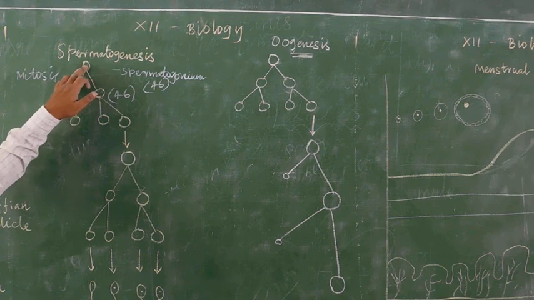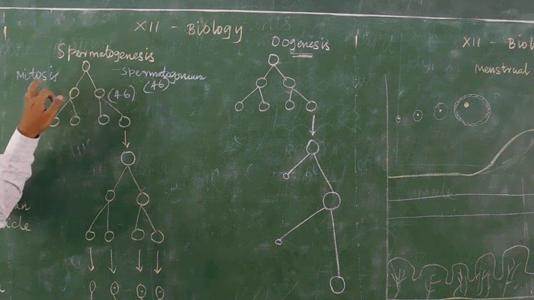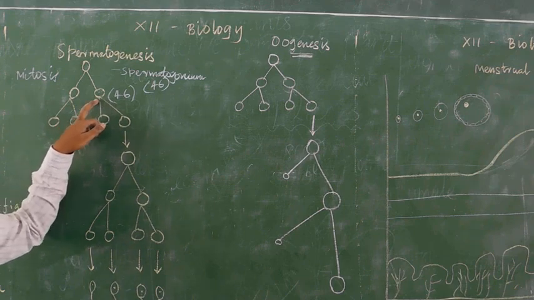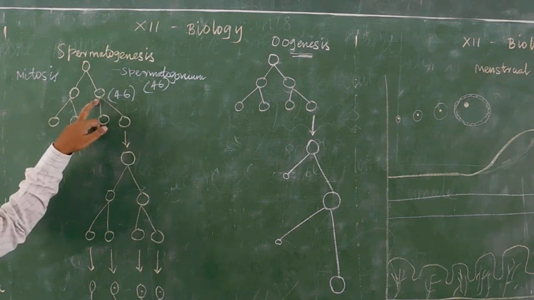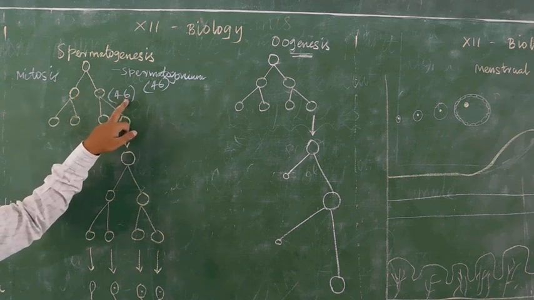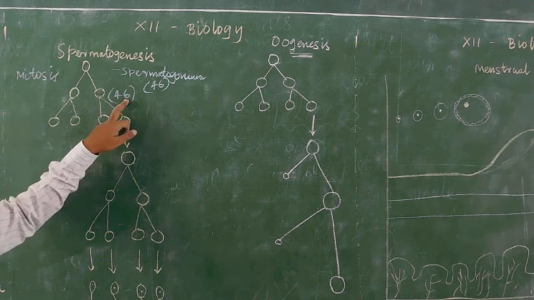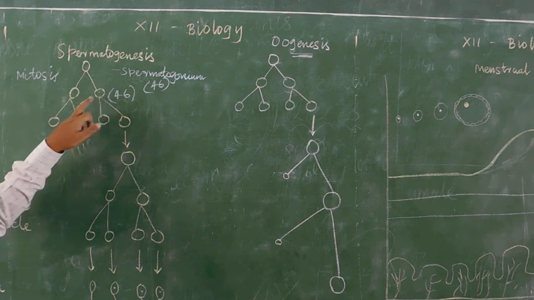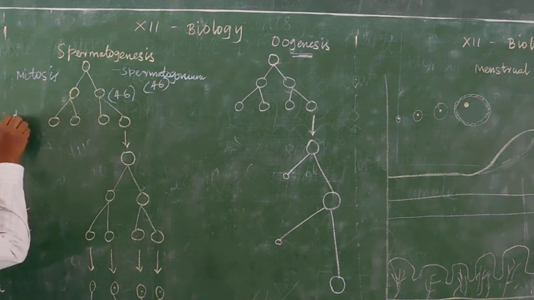So the spermatogonium after mitosis division develops into two spermatogonium cells, each containing 46 chromosomes, diploid in number. After development, the 46-chromosome spermatogonium is again divided by mitosis.